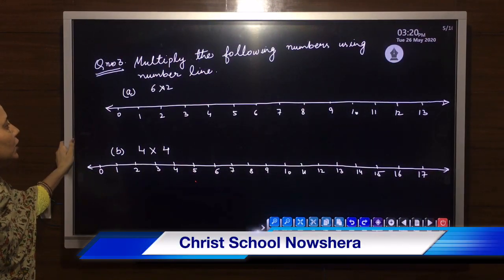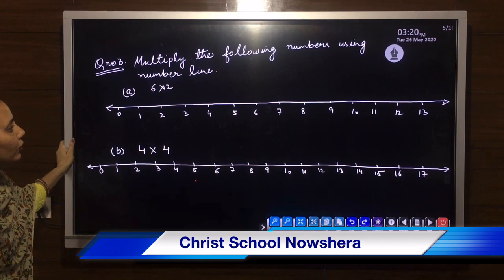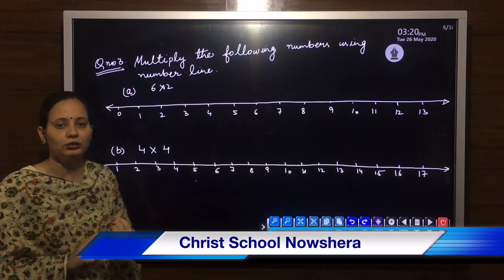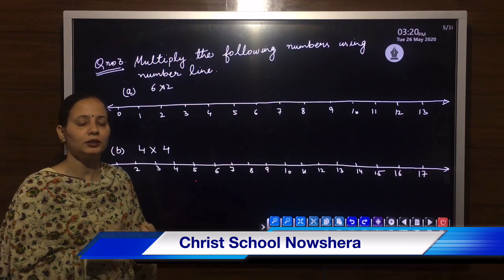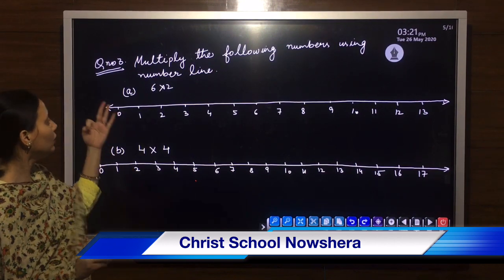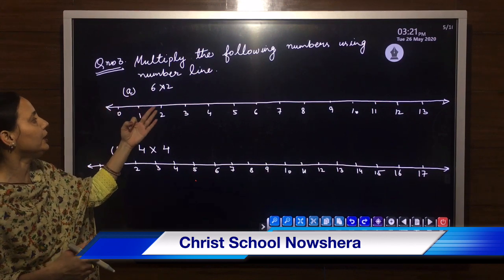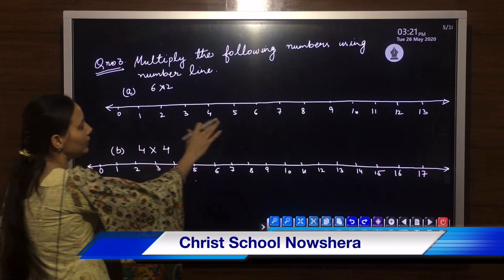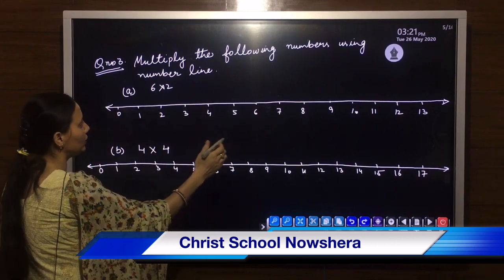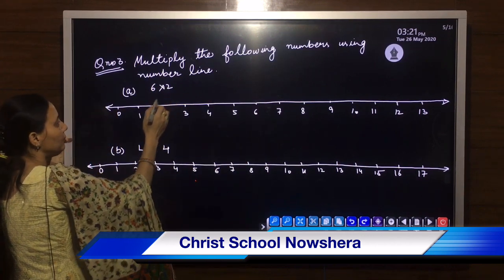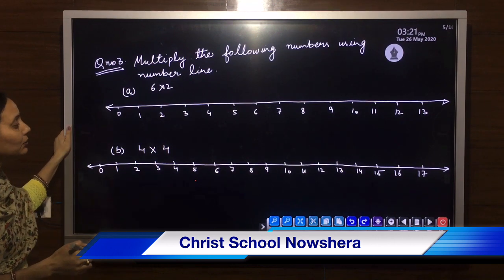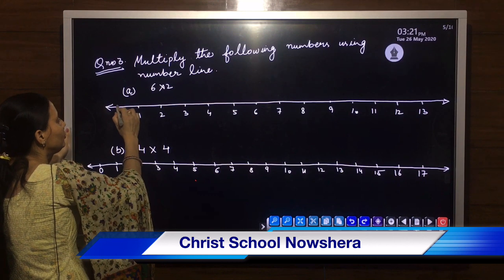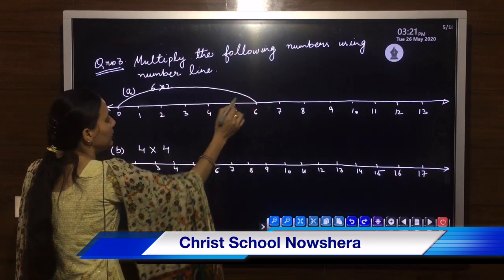Your question number 3, multiply the following numbers using number line. First we have done addition using number line. Second we have done subtraction using number line. Now we are here with multiplication in our number line. I have already drawn here the number line from 0 to 13. Your question is 6 multiplied by 2. 6 multiplied by 2 means your first integer is 6. So you have to jump directly up to 6.